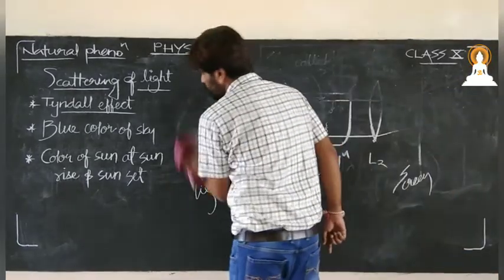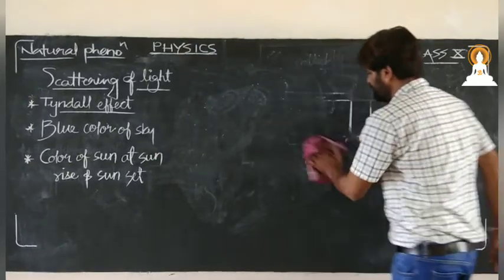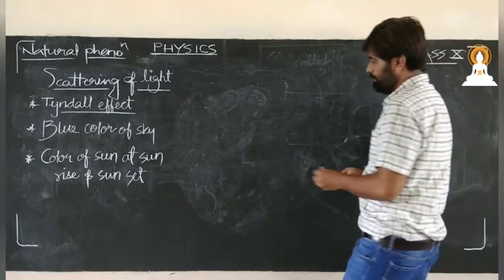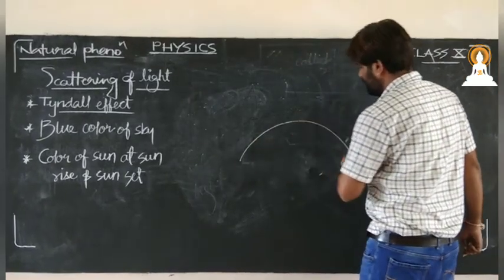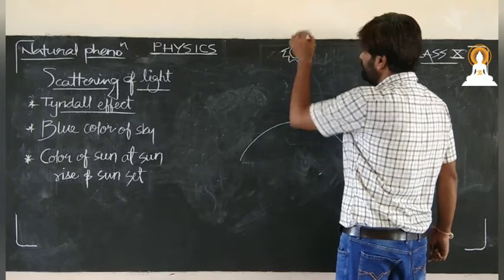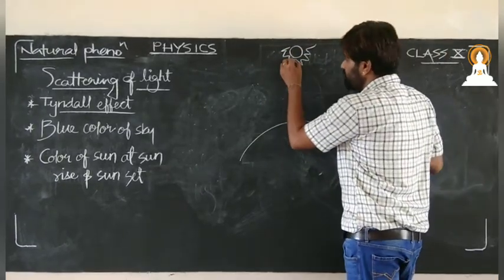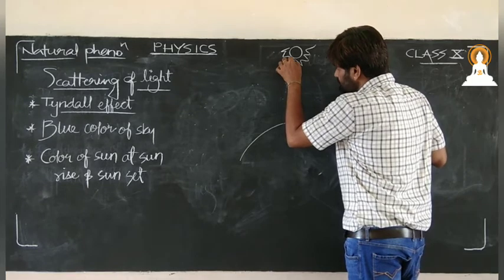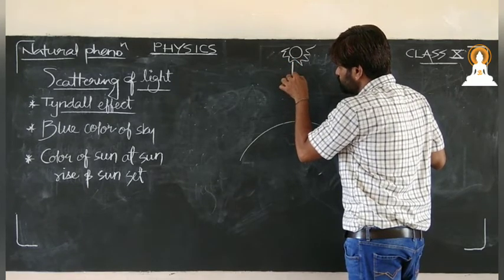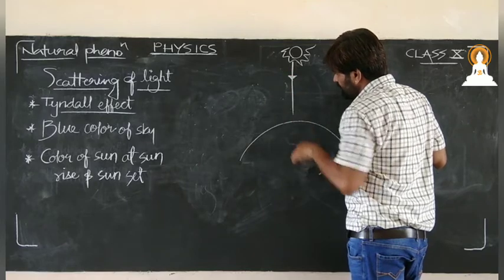Now let us move to the blue color of the sky. Why does the color of the sky appear blue? During the daytime. Now see, this is the daytime when the sun is overhead. When the sunlight comes, the intensity of sunlight is quite more because the sunlight should cover very less distance.